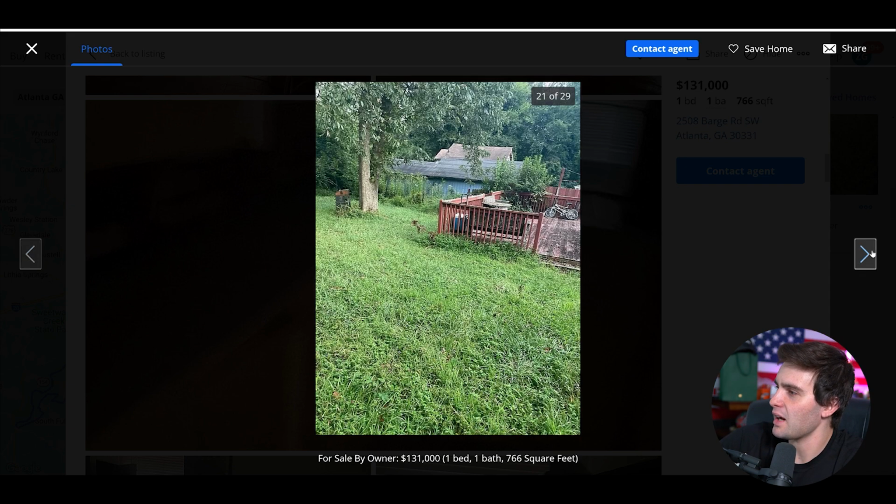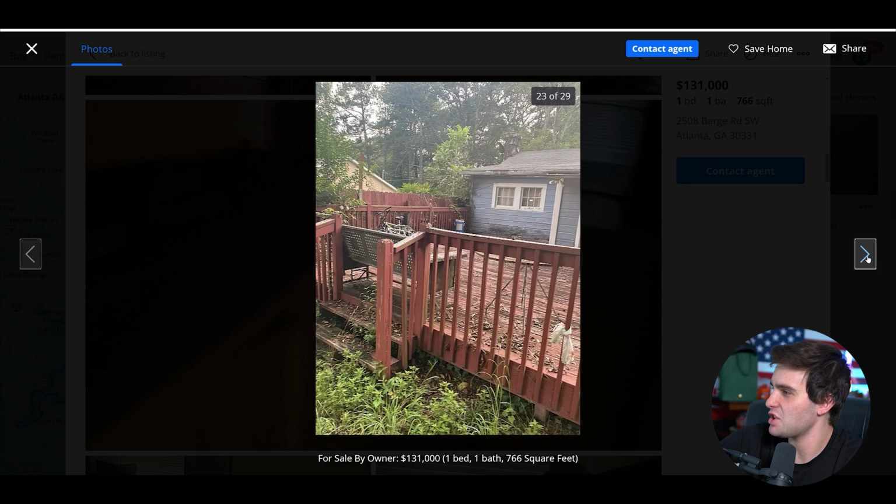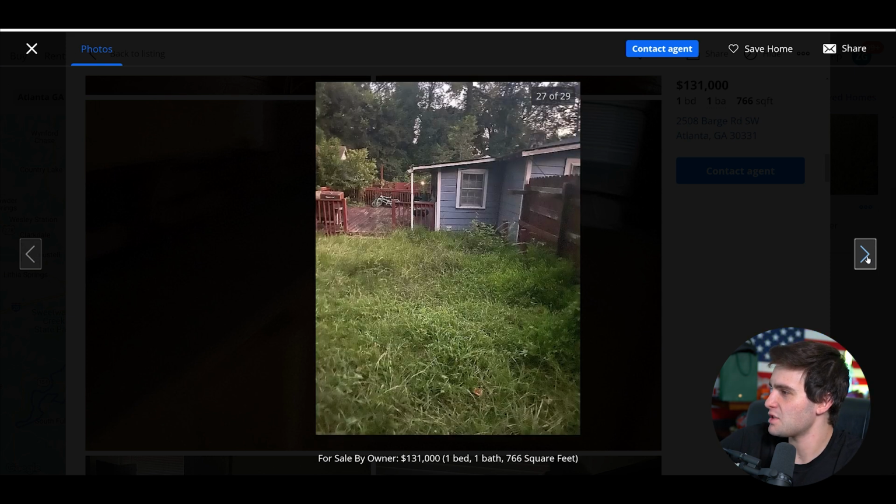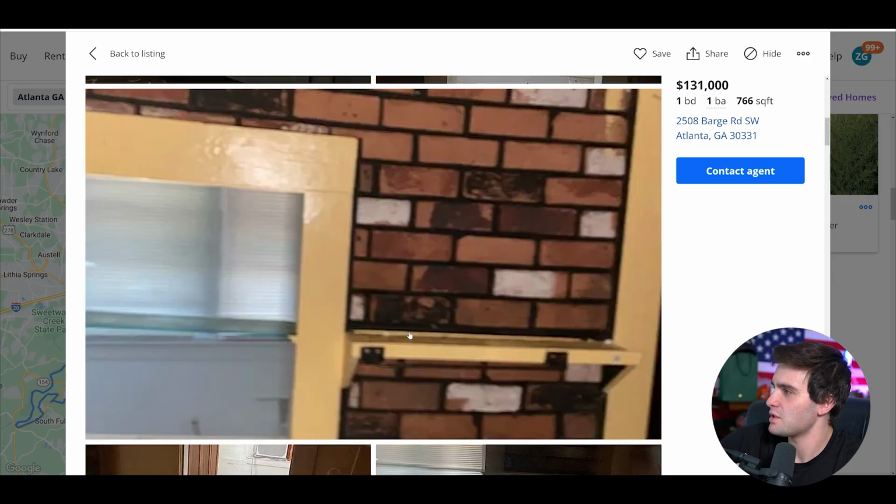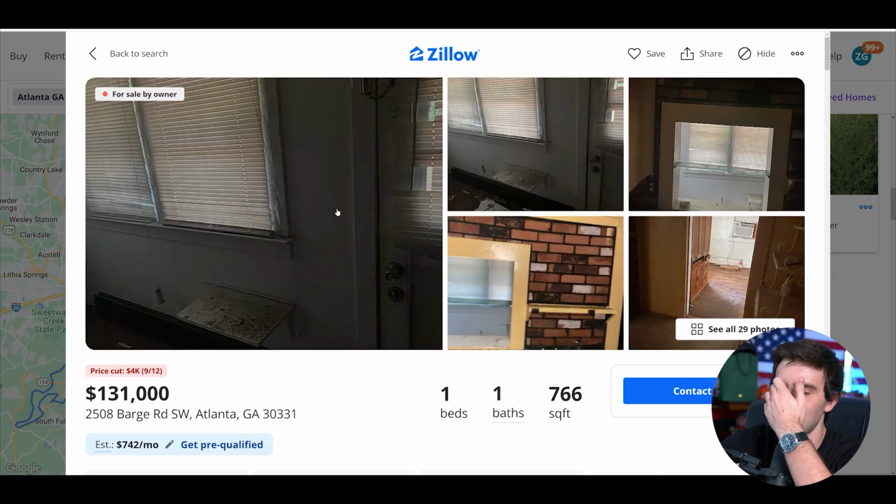I mean, look at that. Look at this backyard. It's a jungle. I guess unlimited means it's a jungle. This thing needs a full gut job. This thing is terrible. Wow. So, holy moly. I don't even know what to tell you here.